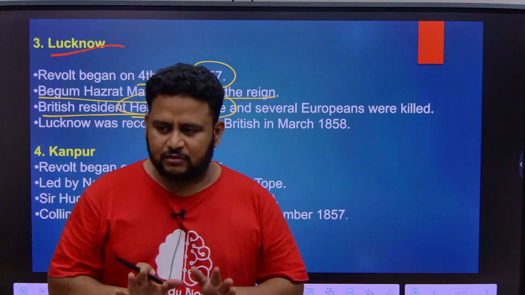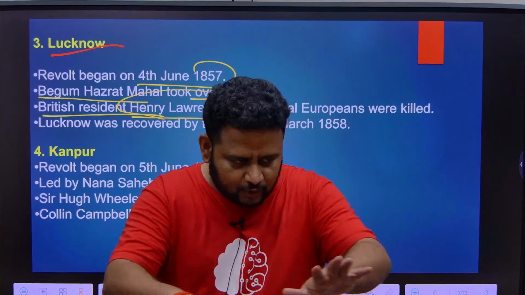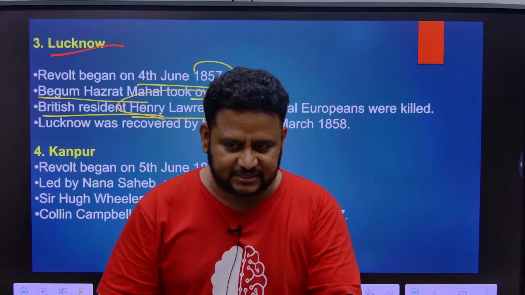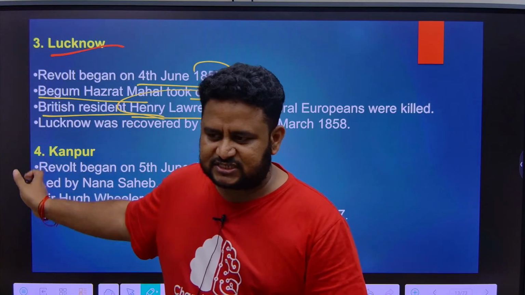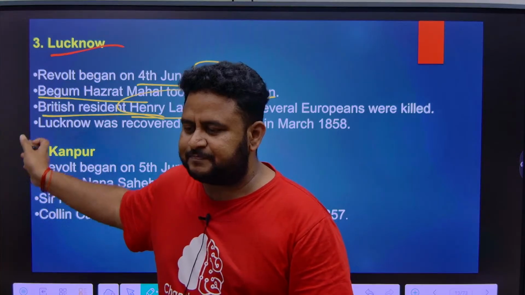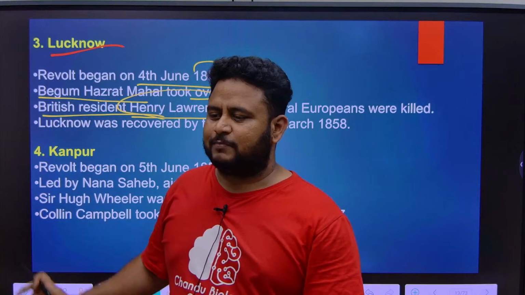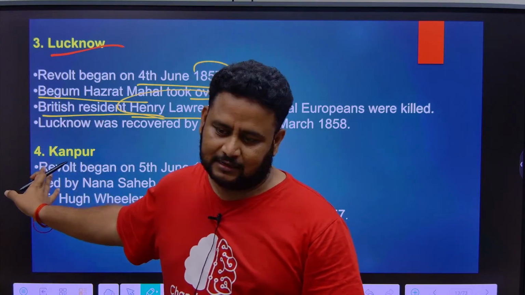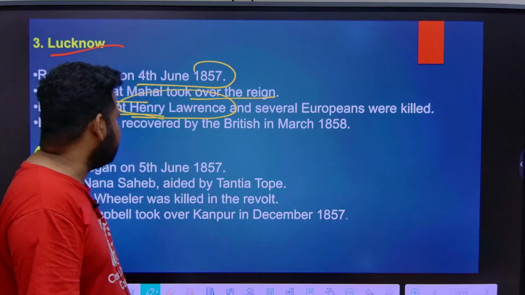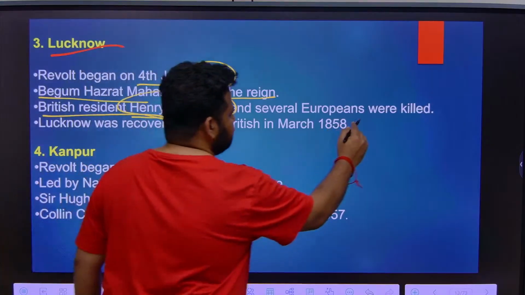I told you, while I told about subsidiary alliance, apart from the protection from the British, there will be a British resident that will be staying in the kingdom. Like that, there was a British resident staying in Lucknow. That British resident is Henry Lawrence. He was killed by these people, the protesters at Lucknow, under Begum Hazrat Mahal, and several Europeans were also killed.